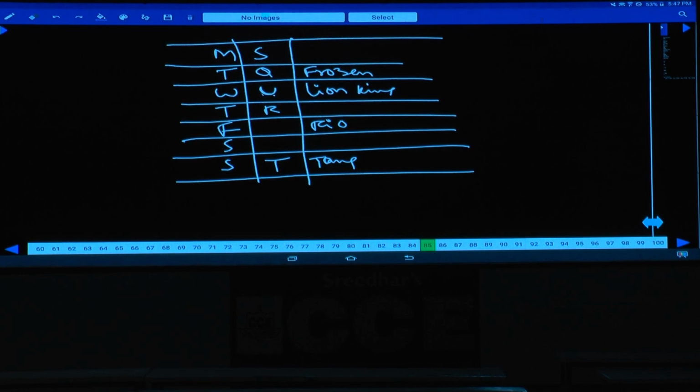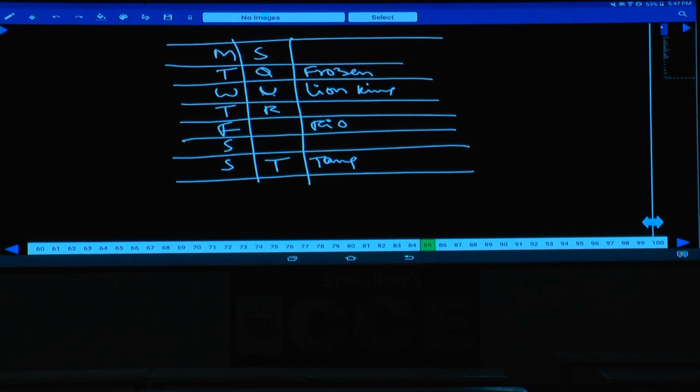Only one person attends the screening between Tangled and Rio. Both Tangled and Rio will be after R. S will attend the screening immediately before Q. S is immediately before Q. S will attend the screening on any one of the days before R. U will not attend the screening for Frozen. U is not Frozen, and U will not attend the screening for Rio as well.